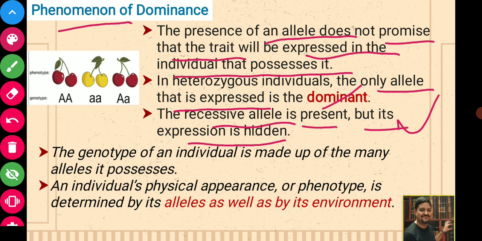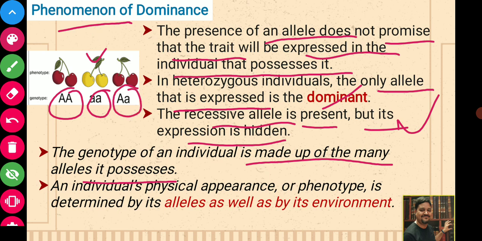So the genotype of an individual is made up of the alleles it possesses. Here you can see that for capital A, the fruit color is red. If it is small a, which is recessive, then the fruit color is yellow. Now in the case of heterozygous capital A small a, you can see the fruit color is red.